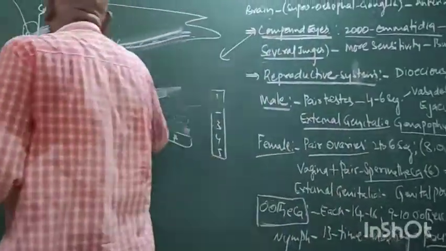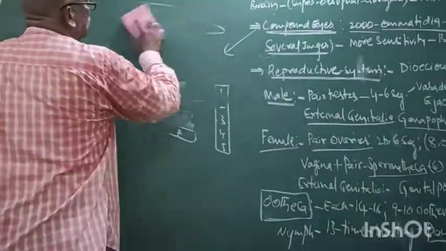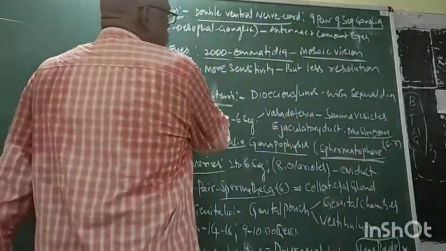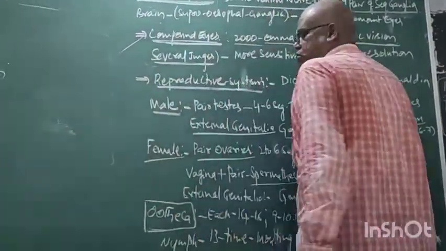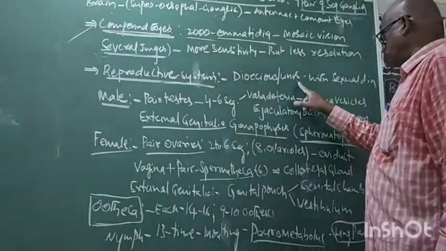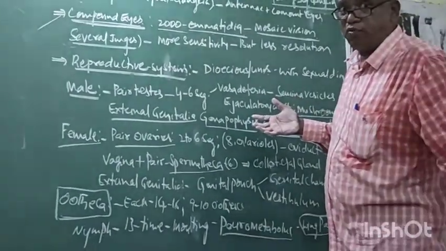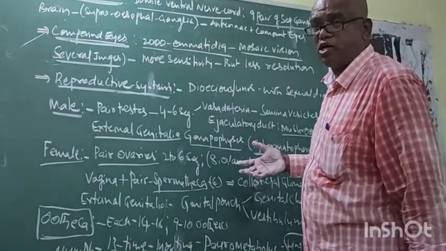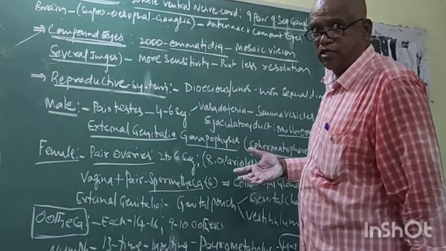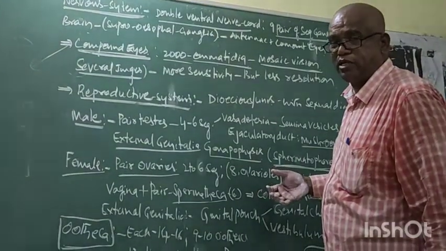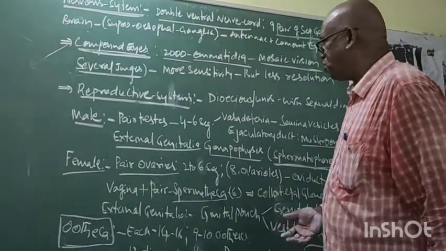Now come to the reproductive system. The cockroach is dioecious, or unisexual, with sexual dimorphism. Sexual identification of male and female by external characters is called sexual dimorphism. The anal styles are present in male, and anal styles are absent in female. That is nothing but sexual dimorphism.